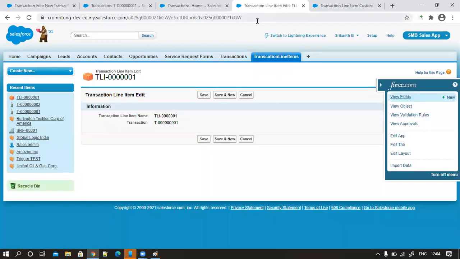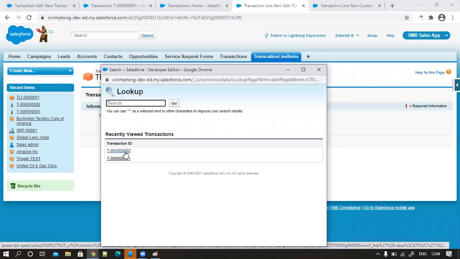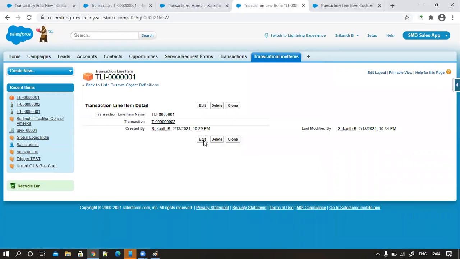Now come here, refresh your screen. See, I can reparent it. I removed it. Come here. Now I choose another parent. That is the checkbox, allow reparenting. So the most asked interview question is, what exactly does allow reparenting mean? You can change the parent of a child record by checking the checkbox.